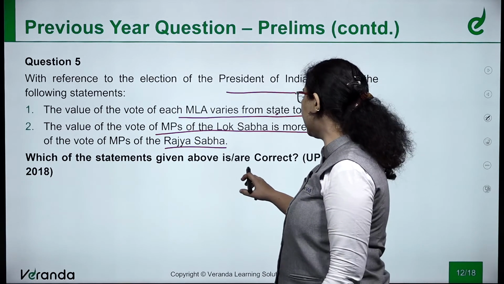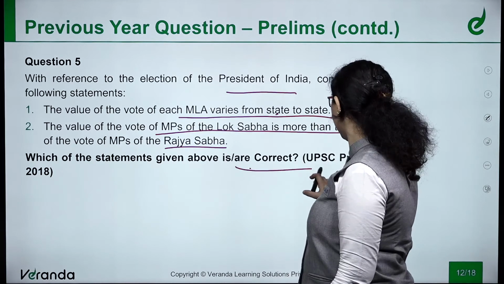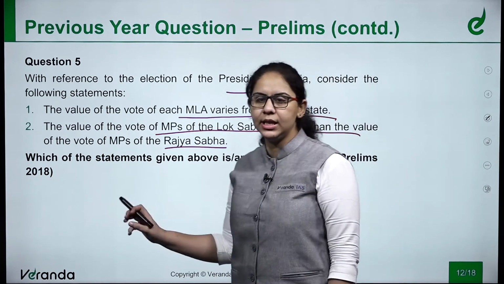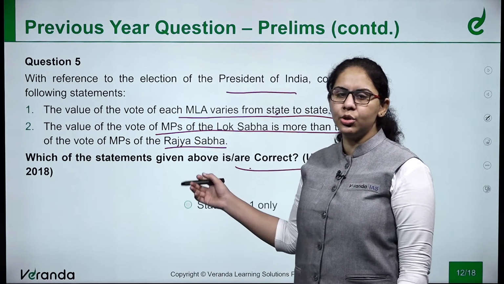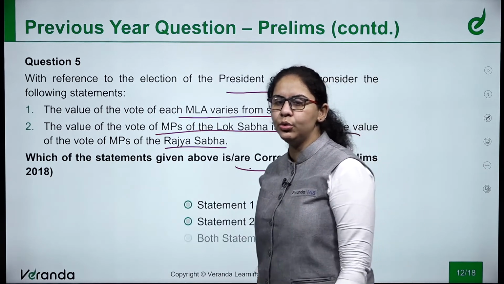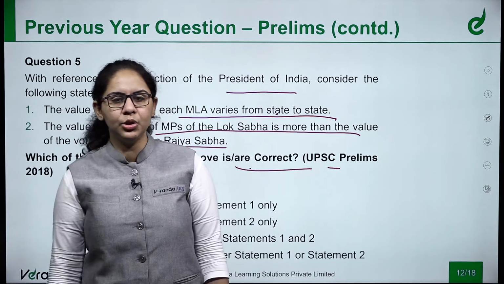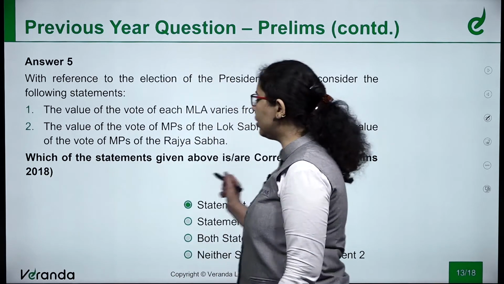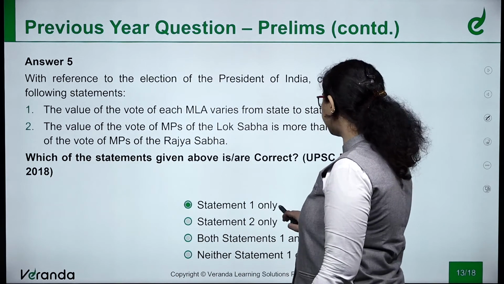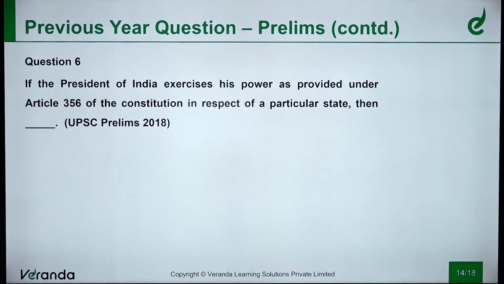Which of the following statements given above are correct? It was asked in 2018. Correct statement is being asked. The options given to you are option 1, 2, both 1 and 2, or neither 1 nor 2. We know the answer. The answer is option 1 only. After this, we will see the next question.